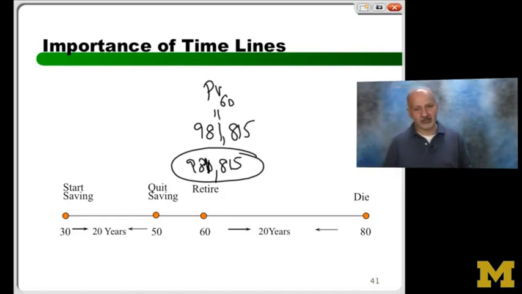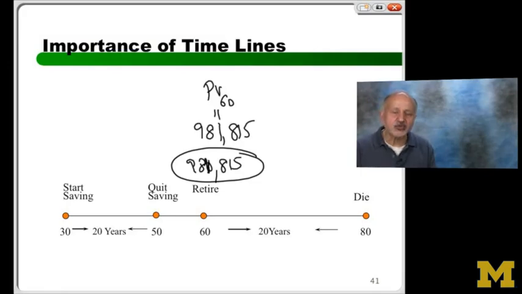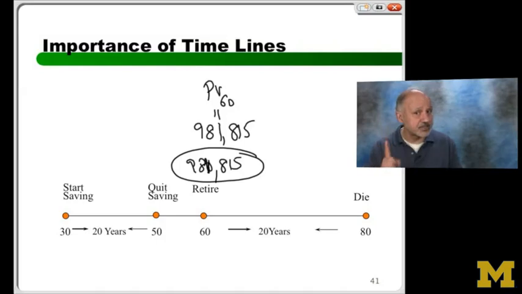Another way in English to say this is the following. Remember we did the loan problem and we talked about repaying the loan? It's the same problem, except slightly different. I need to have $981,000, about 982 if you may, in the bank. In which year? In year 60, to be able to finance what? $100,000 worth of consumption every year, withdrawal.